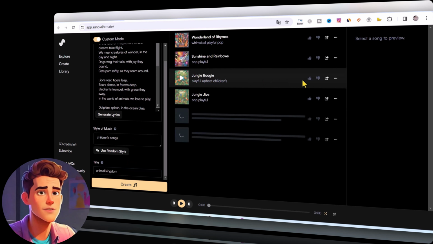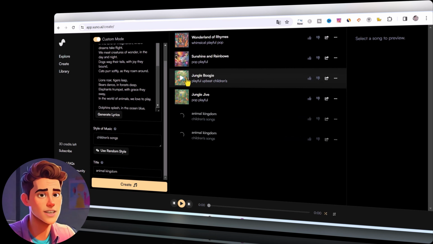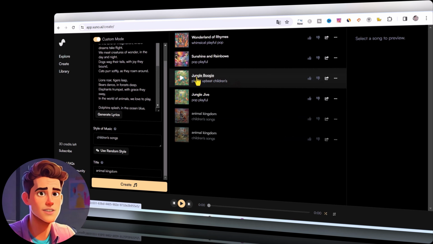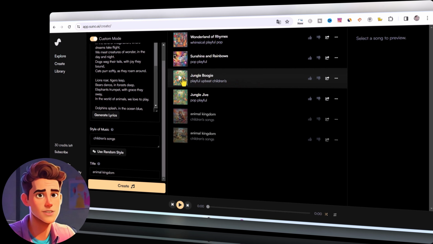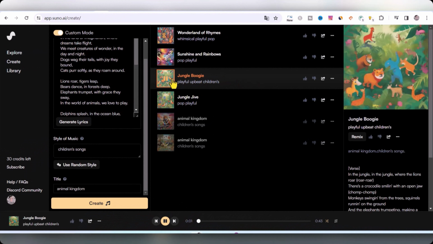Let's try it out. What is the music you just created like? In other words, the website generated just the title and style. To generate song effects, In the jungle, where the lions roar.